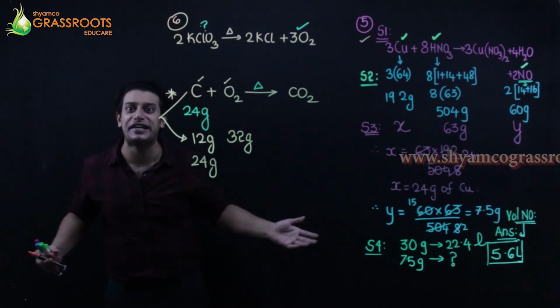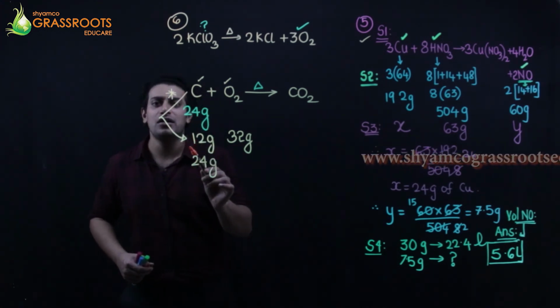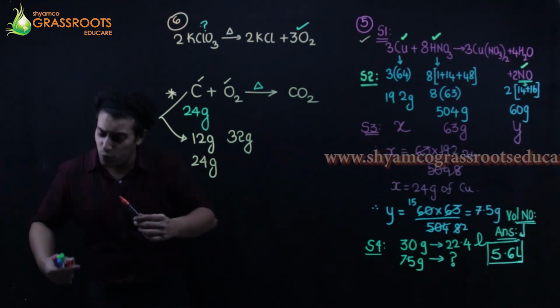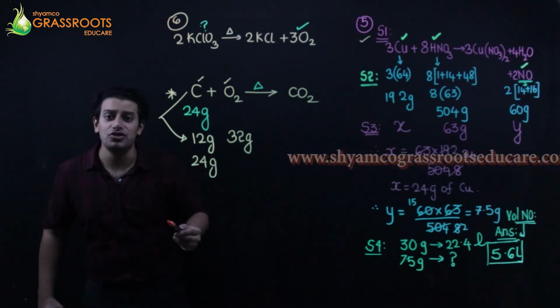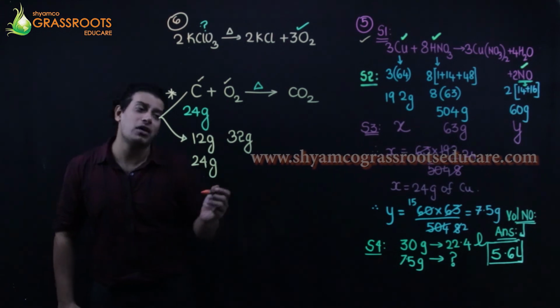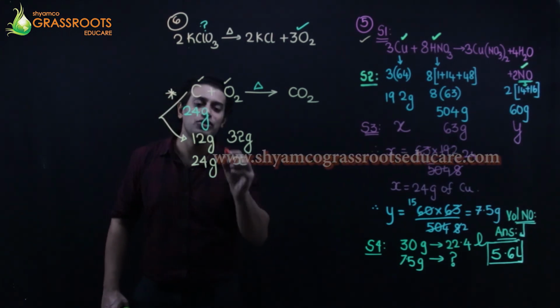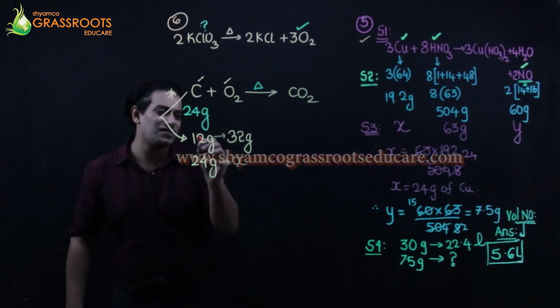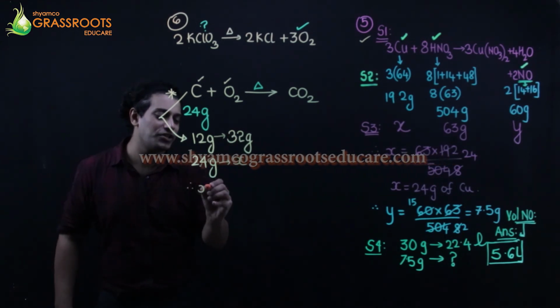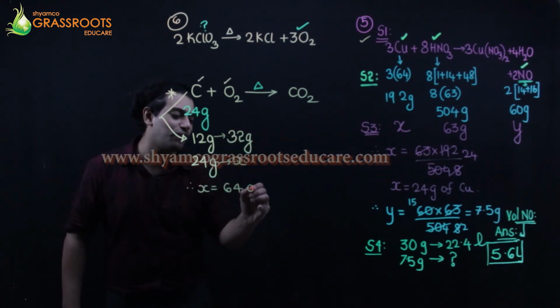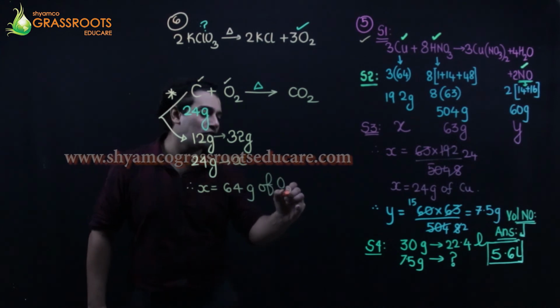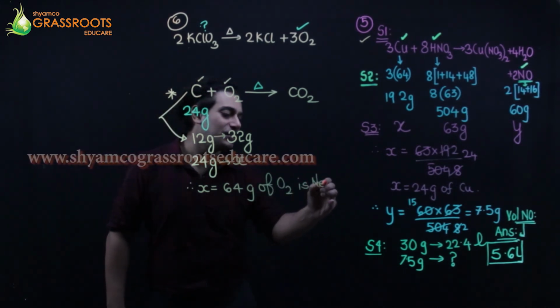How much oxygen is needed? If for 12 grams combustion we need 32 oxygen, for 24 combustion how much oxygen do we want? It's a double. So on calculation, the answer will be 64 grams of oxygen is needed